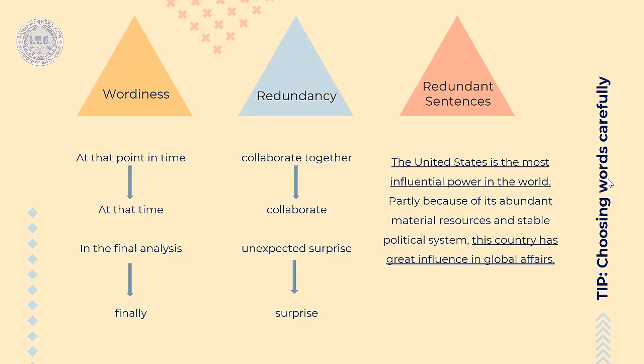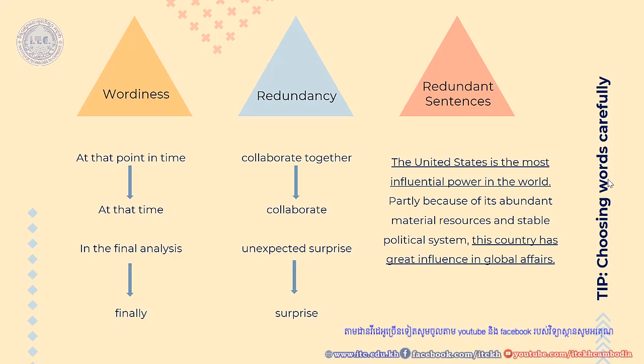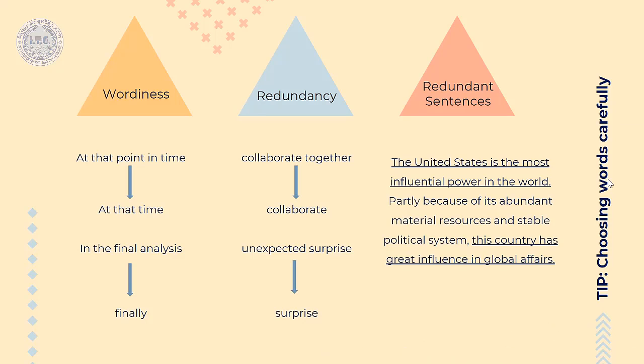But actually, in academic writing in English, it is important to be as concise as possible. So that means unnecessary words or phrases should be omitted, because they do not improve your writing. Instead, they make it hard for the reader to understand what you want to say.